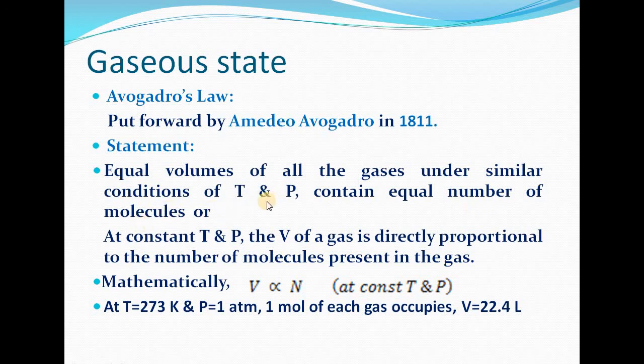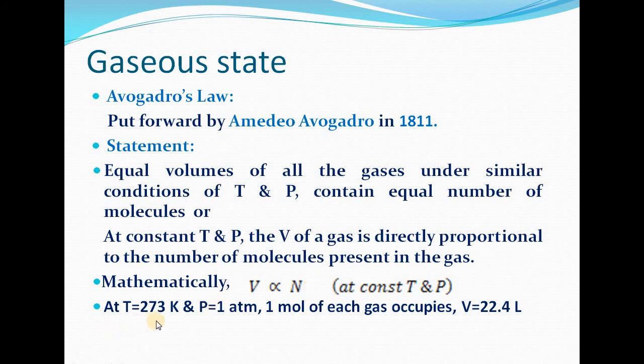In another form, we can also explain it as: at constant temperature and pressure, the volume of a gas will be directly proportional to the number of molecules present in the gas. So mathematically, how can we express this? At constant temperature and pressure, the volume of the gas will be directly proportional to the number of molecules.